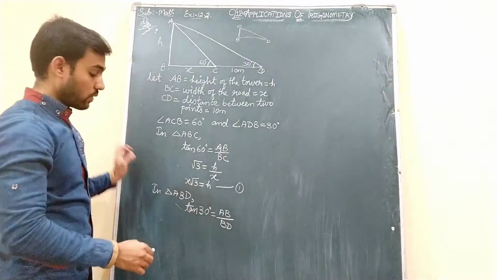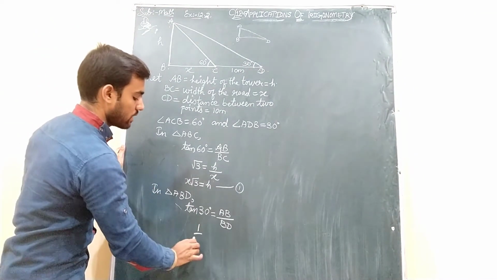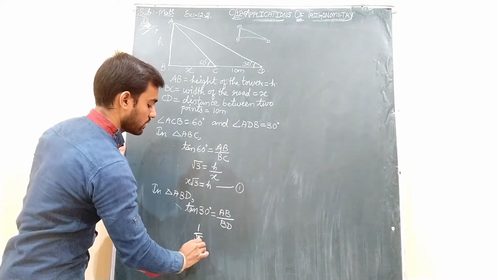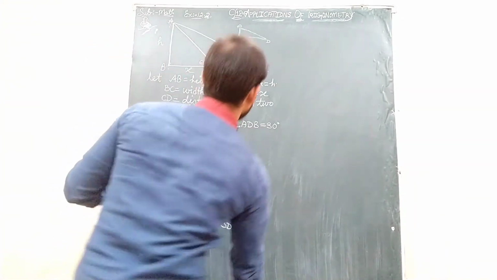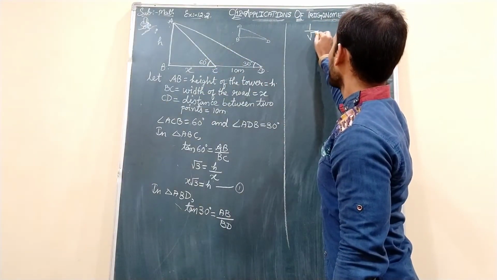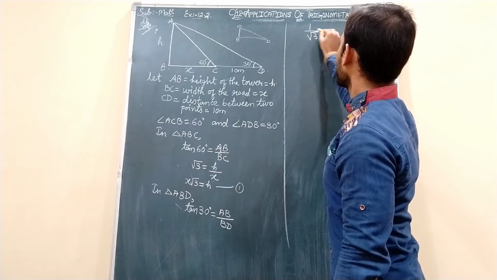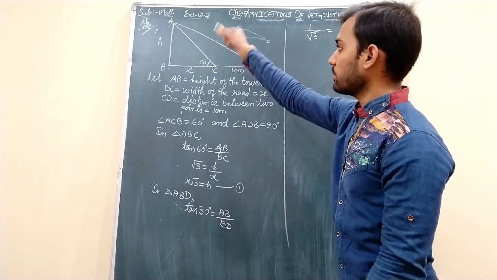Okay students, so what is the value of tan 30? Tan 30 is 1 by √3. I'll write it here. Tan 30, 1 by √3, equals AB, which is how much?